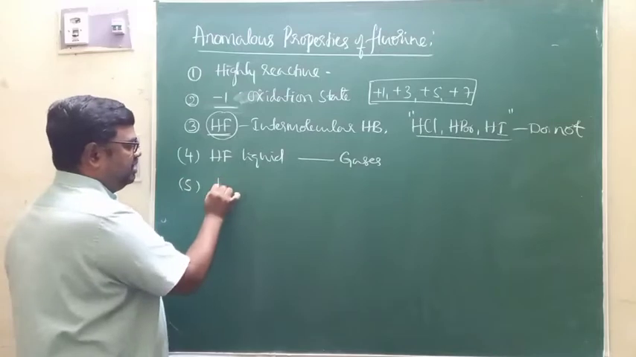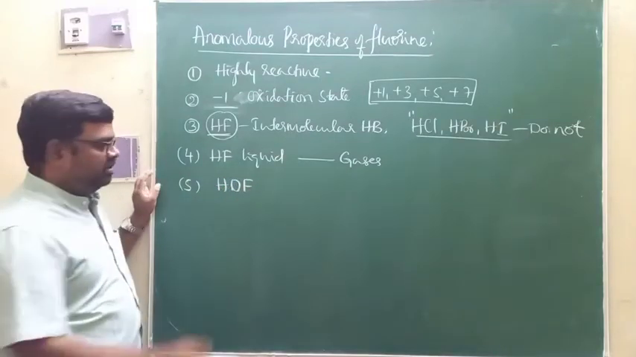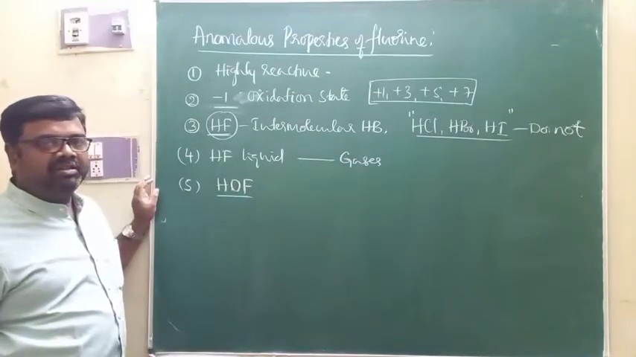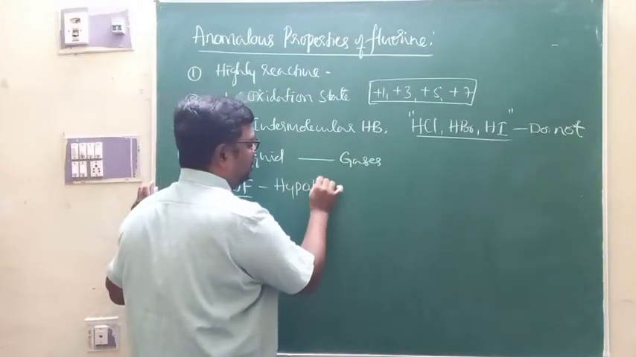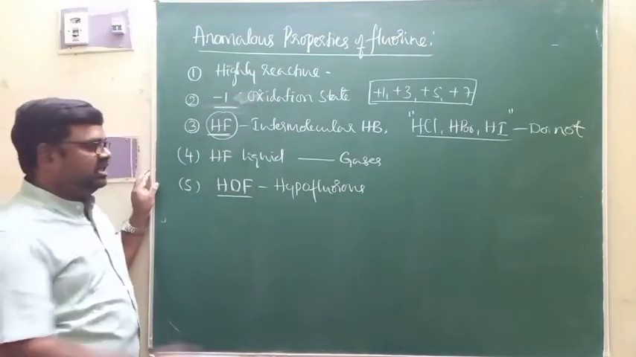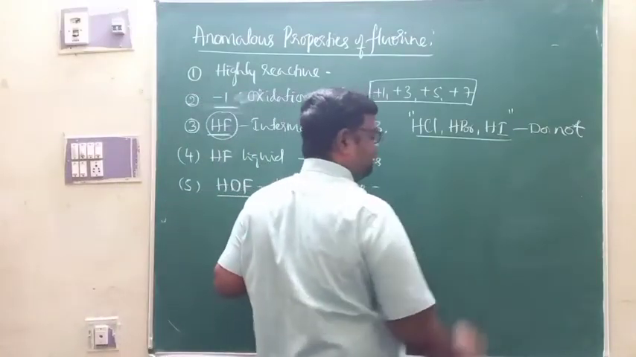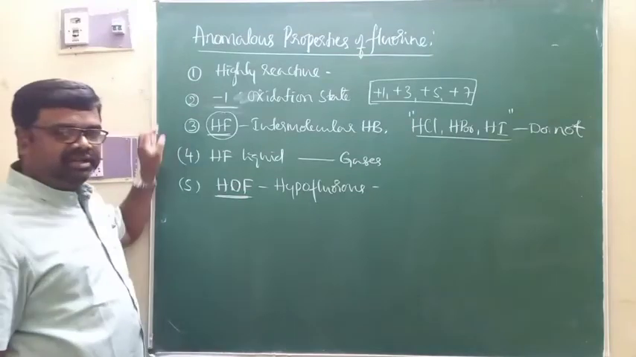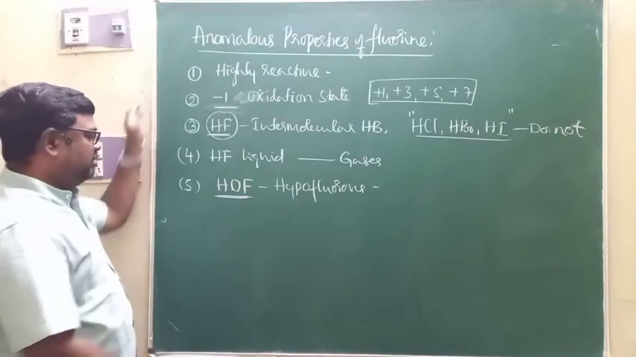Apart from that, fluorine is characterized by only one oxyacid. Only one oxyacid of fluorine is available, that is hypofluorous acid. That is, fluorine has only one oxyacid, that is hypofluorous acid. Other family members will have more than one oxyacid, but this particular fluorine is characterized by only one oxyacid, that is hypofluorous acid. That is one more.